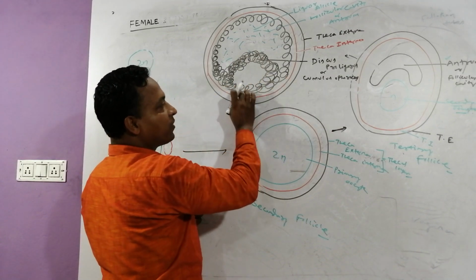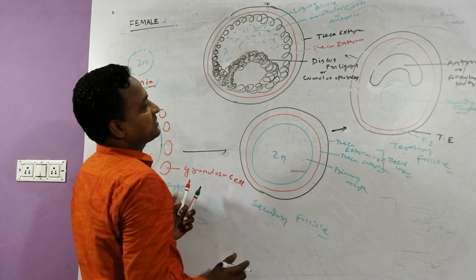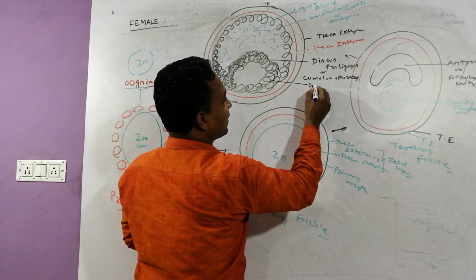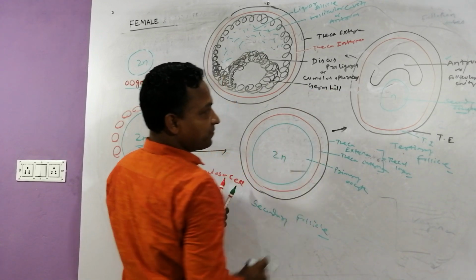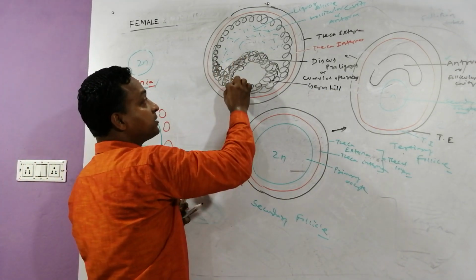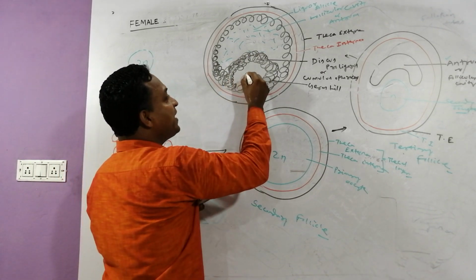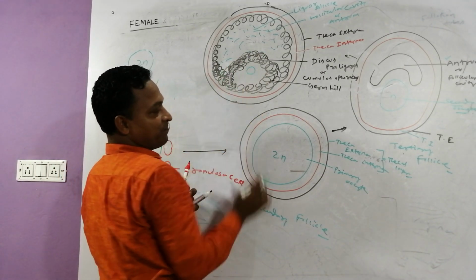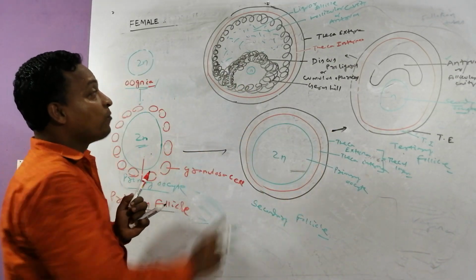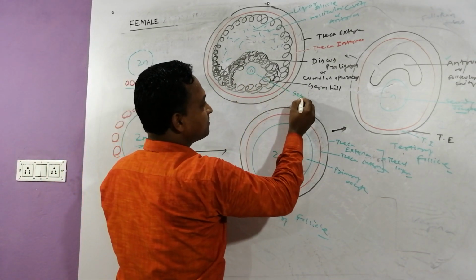That is, the base of the membranous granulosa from where the discus proligerus or the projection starts is called which hill? Germ hill. The membranous granulosa has a projection, the discus proligerus, containing the secondary oocyte, containing one set of chromosomes. So this is the secondary oocyte.